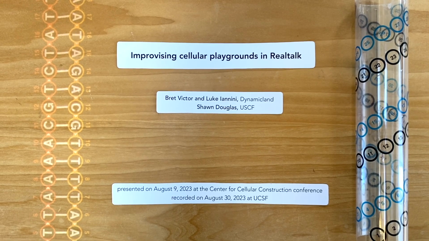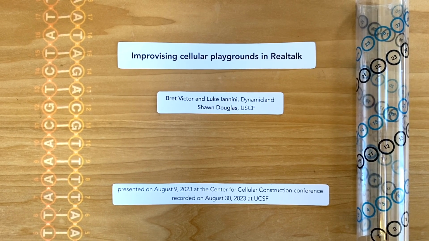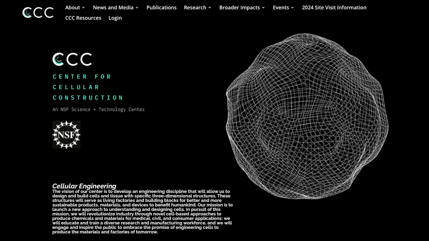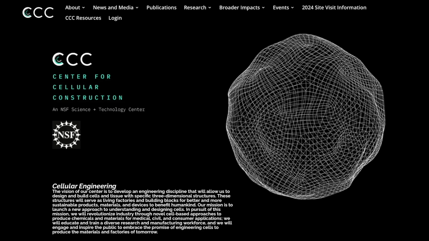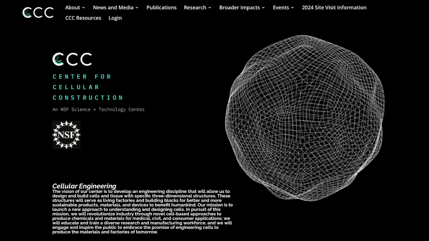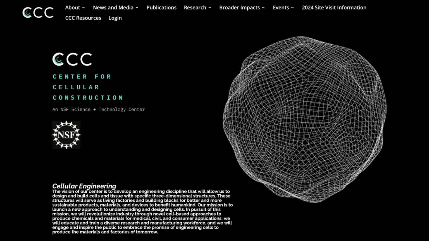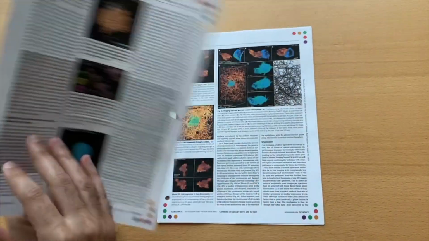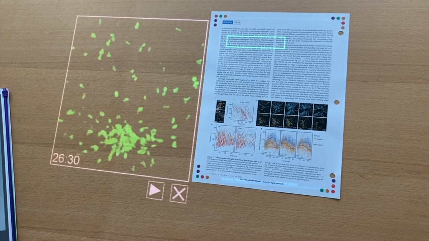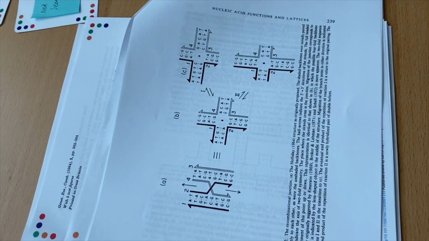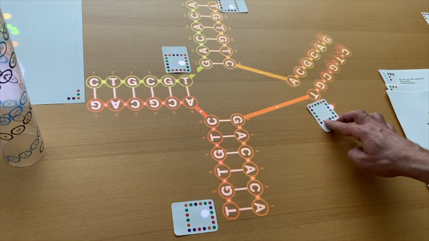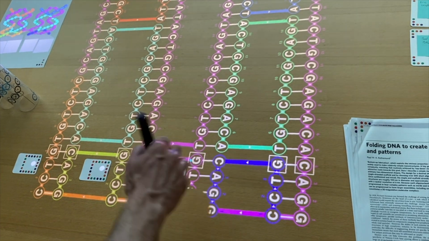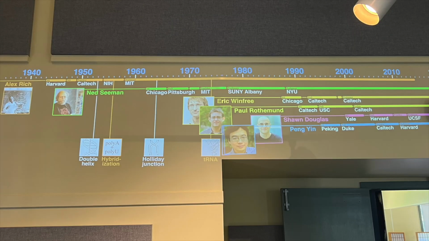On August 9th, 2023, we gave a conference presentation at a meeting of the Center for Cellular Construction. The subject of the presentation was a cellular biology experiment going on at UCSF, but the presentation itself was also a kind of experiment. Instead of PowerPoint slides, we flipped through physical pages with our hands, including research papers with videos embedded in them. We explained the history of the field by reconstructing seminal projects as computational models, live on the table, and kept everything in context with a persistent timeline over on the wall.